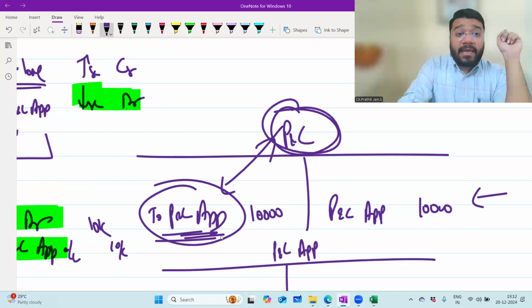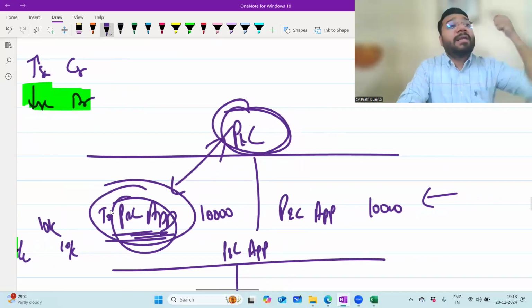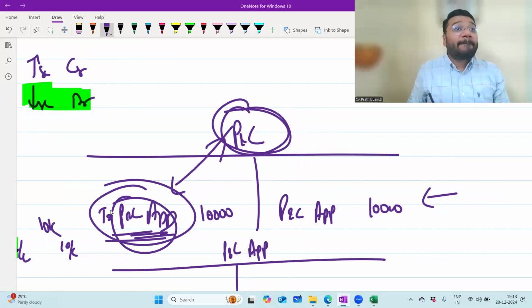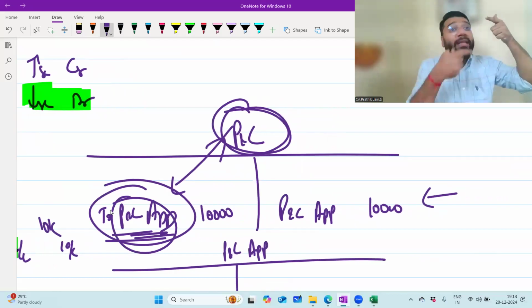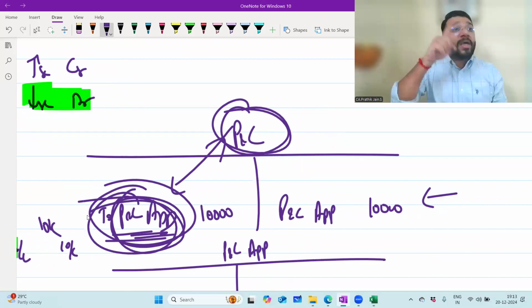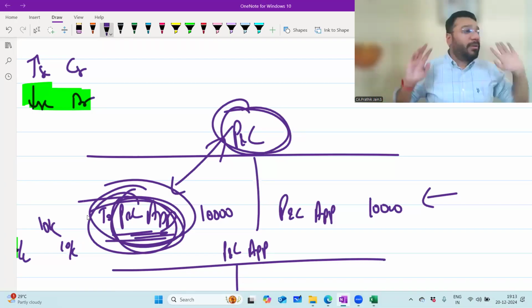Technically speaking, if you write "To net profit" here, then the actual entry is not P&L to P&L appropriation. The actual entry is P&L to net profit, and net profit to P&L appropriation account. If you are passing an entry P&L to P&L appropriation, in the P&L account, what should come? "To P&L appropriation" only. Net profit will never come. But they are recording net profit. So in reality, if you have "To net profit" here, then two entries are passed. One transfers the profit from P&L to net profit, and then from net profit to appropriation. If you don't want to bring net profit in between, remove it. Then the combined entry is P&L to P&L appropriation. Am I clear? I've been telling this right from 11th standard.